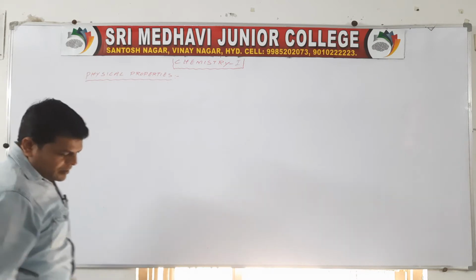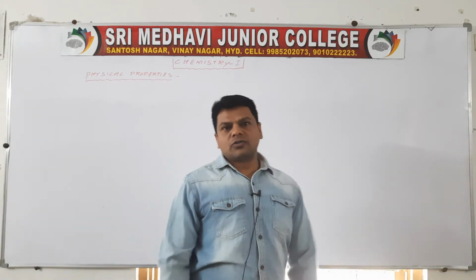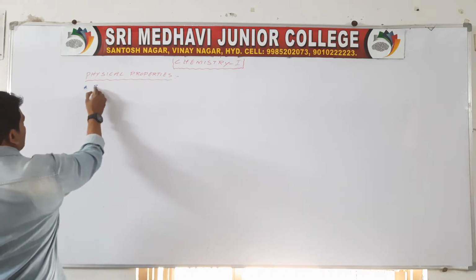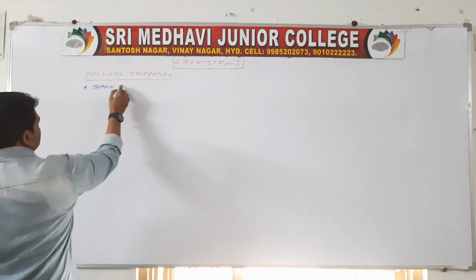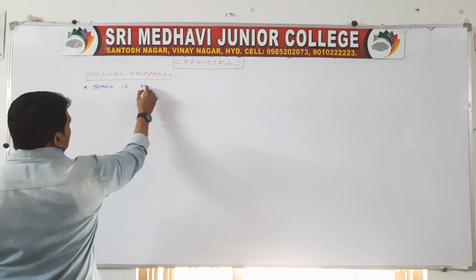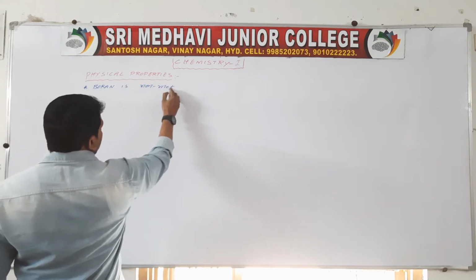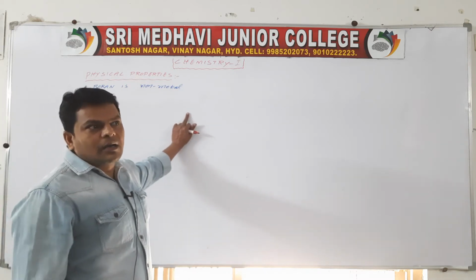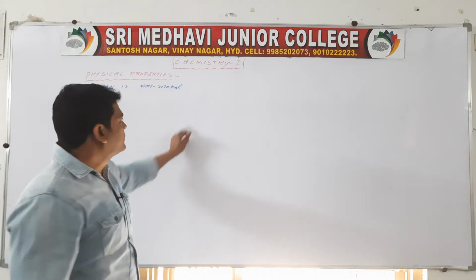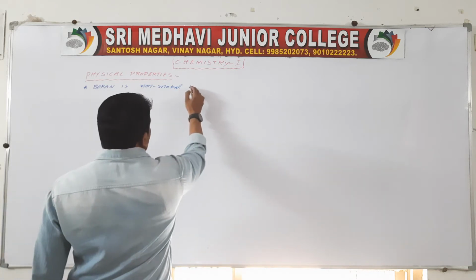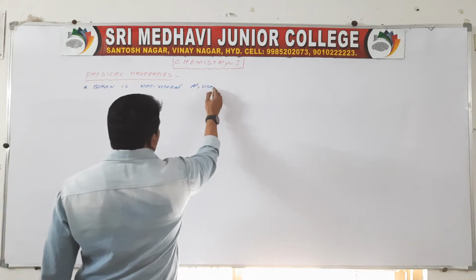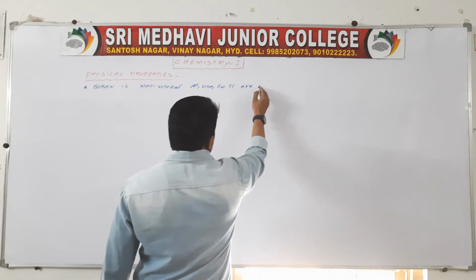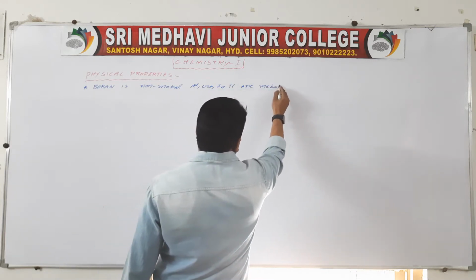Physical properties means you have to know its metallic nature. First, boron is a non-metal. Remaining all are metallic in nature. So aluminum, gallium, indium, thallium are metals.